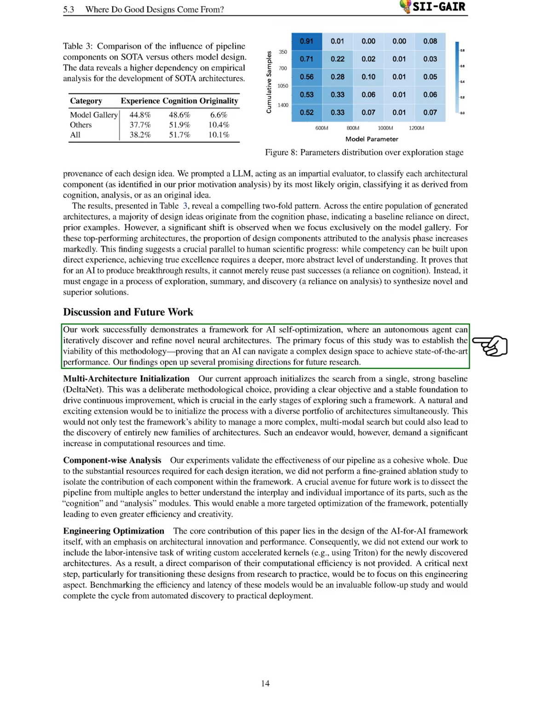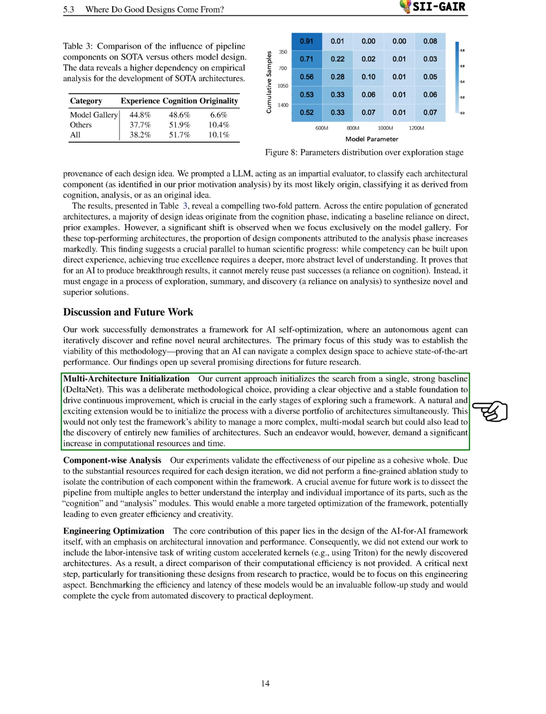One potential direction is multi-architecture initialization. Currently, we start the search from a single strong baseline, DeltaNet, which provides a clear objective and stable foundation for early improvements. An exciting extension would be to initialize the process with a diverse set of architectures at once. This could test the framework's ability to handle a more complex, multimodal search and might lead to discovering entirely new families of architectures, although it would require significantly more computational resources and time.